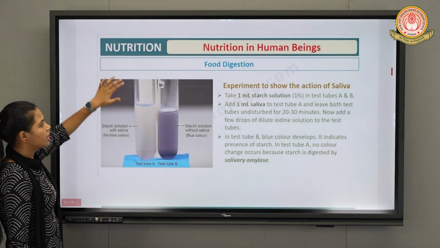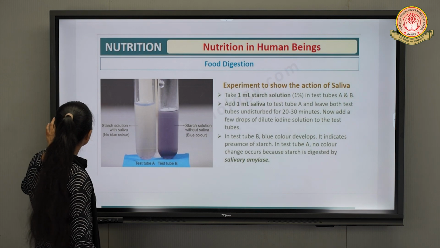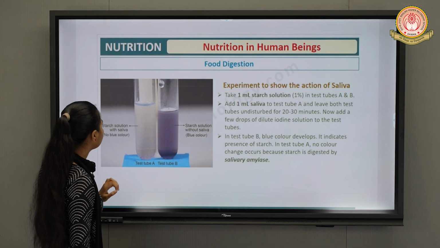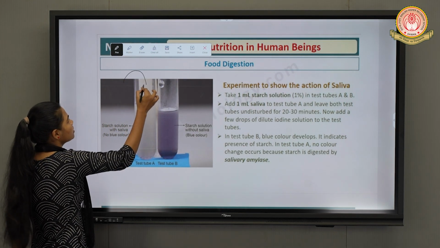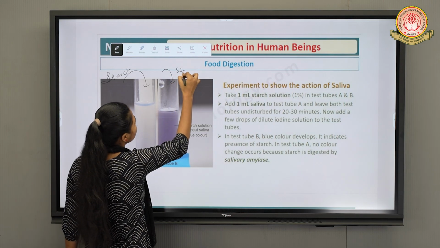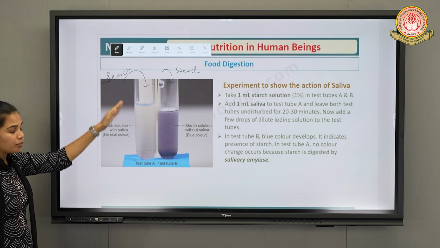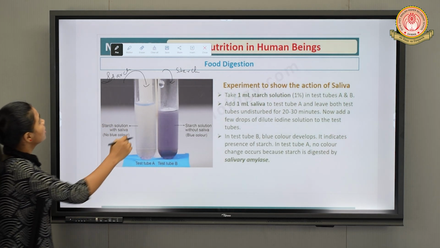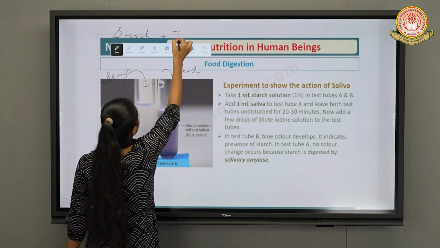Fine. Next we have one experiment to show whether starch is present in the solution or not, right? First we have taken two test tubes, test tube A and test tube B. Here we are adding starch solution in both test tube A and test tube B. Before discussing this procedure, you need to know a particular reaction: starch plus iodine.